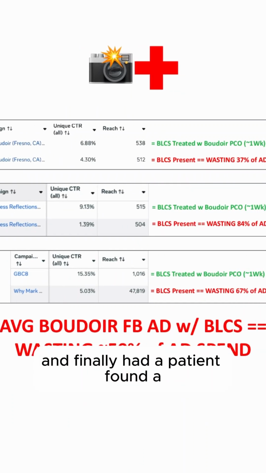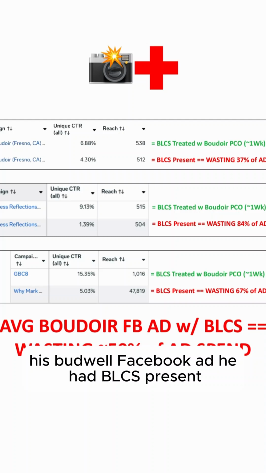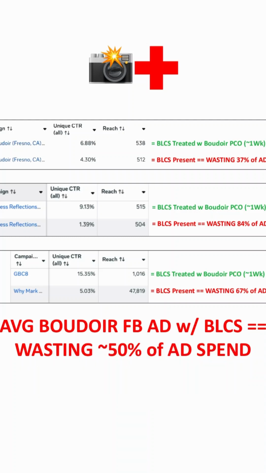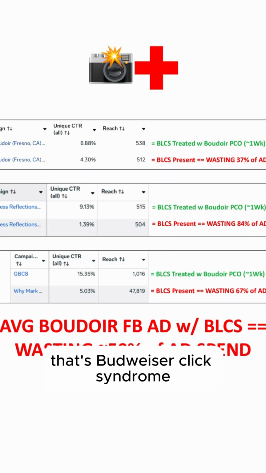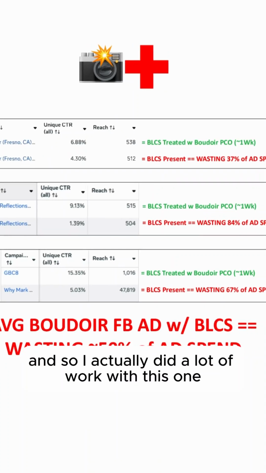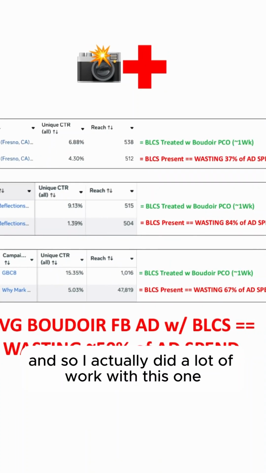And finally, I had a patient whose Boudoir Facebook ad had BLCS present, a 5.03% unique CTR, so that's under 6%. That's Boudoir low click syndrome. And so I actually did a lot of work with this one.